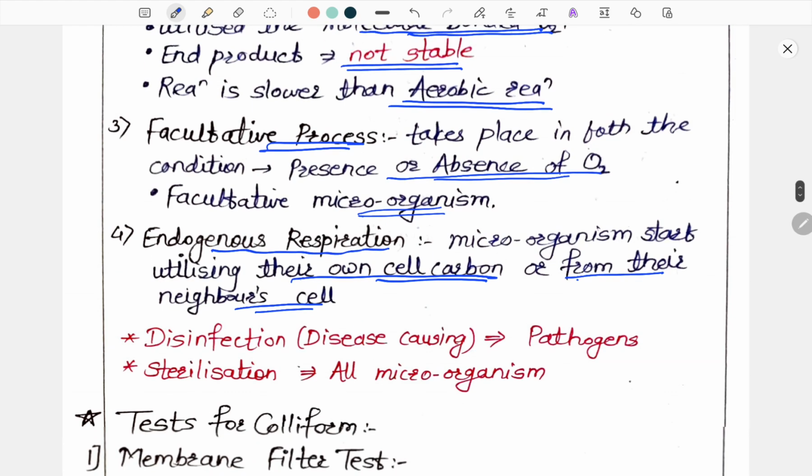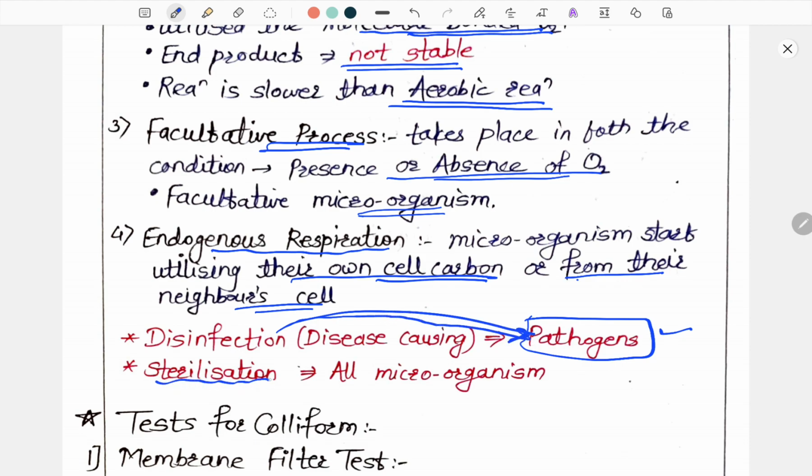Now here, disinfection kills the pathogens. So what is meant by pathogens? The most important microorganisms present in the water that are capable of transmitting disease are termed as pathogens. So disinfection kills the pathogens, and sterilization of water kills all microorganisms.